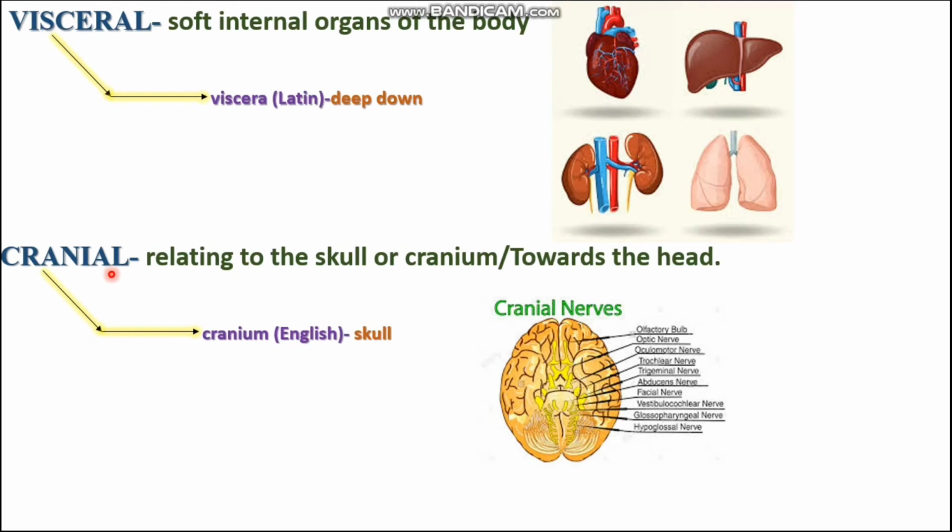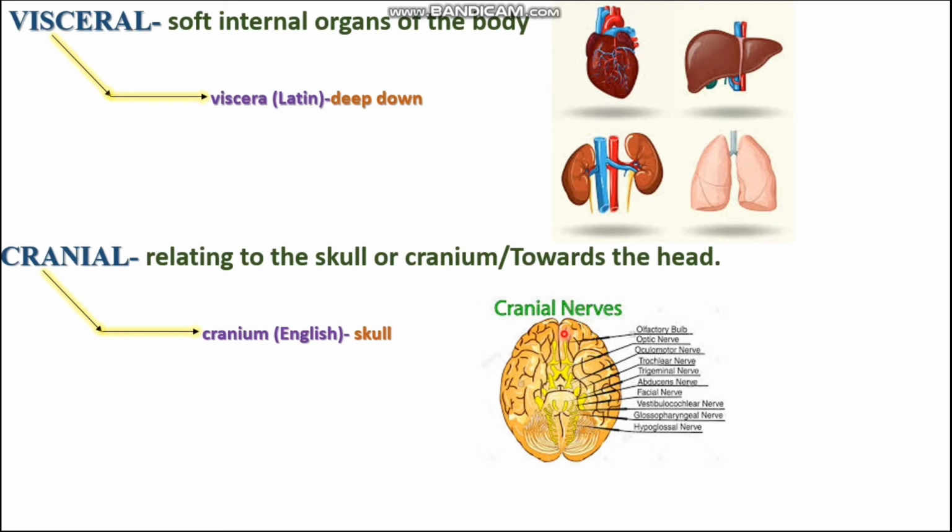The next term we are going to discuss is cranial. The word cranial is derived from the word cranium, which means skull. Specifically, cranial refers to the part of the skull present above the brain. In one way, it is used to relate something with the skull or cranium. The second way of usage is to say something is towards the head. The best example is cranial nerves, and you can see the image of cranial nerves on the screen.